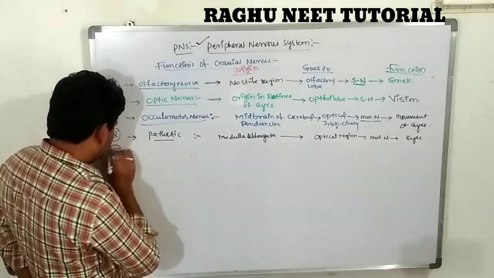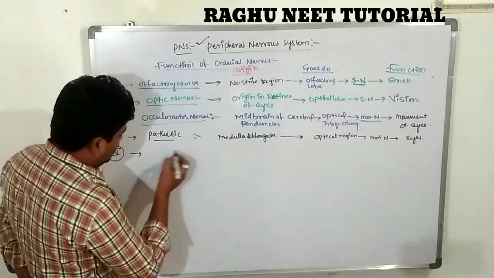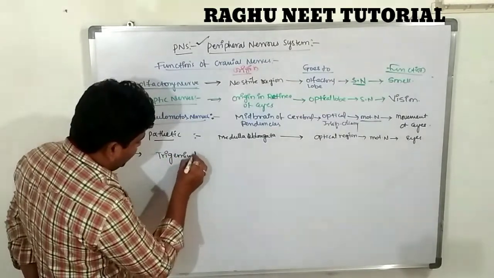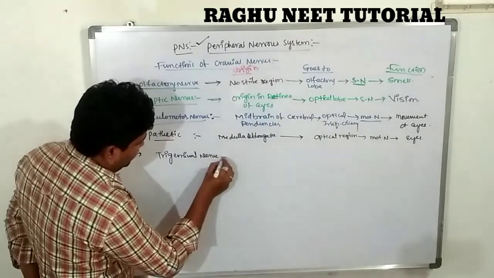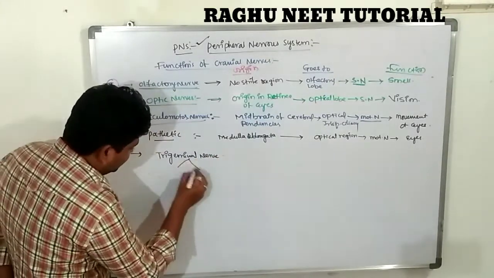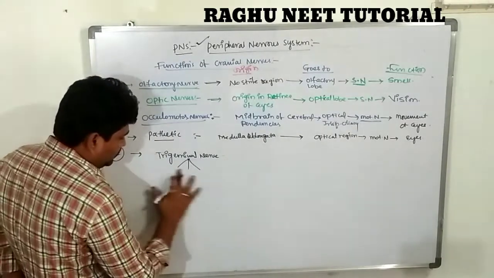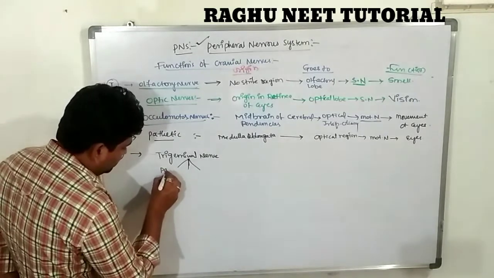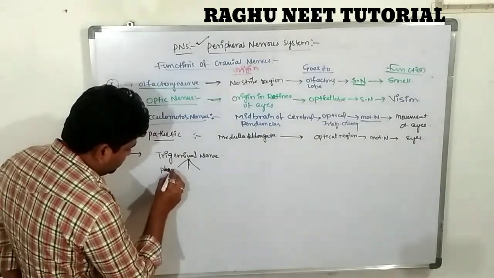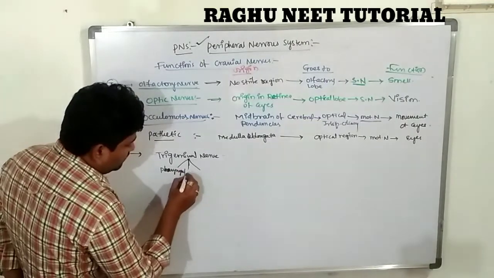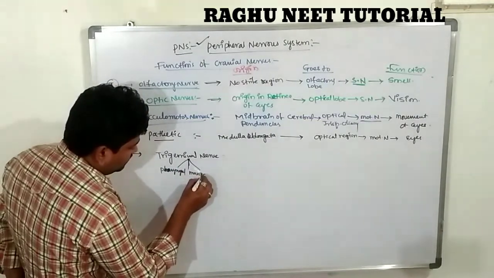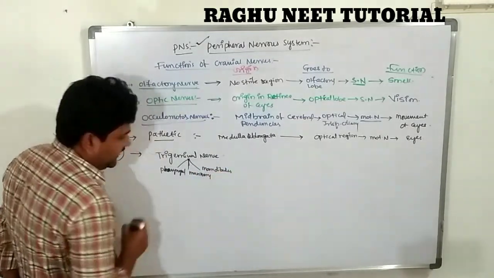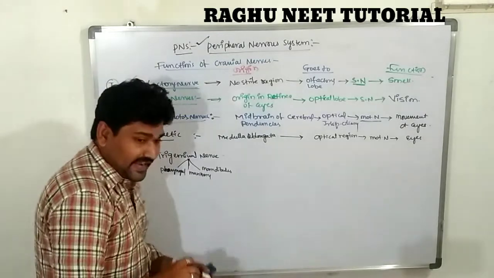The fifth one is the trigeminal nerve, very very important. Tri means 3. Three nerves are there. What is the first one? The trigeminal nerve has the ophthalmic nerve, the maxillary nerve and the mandibular nerve. Ophthalmic, maxillary and mandibular nerve.